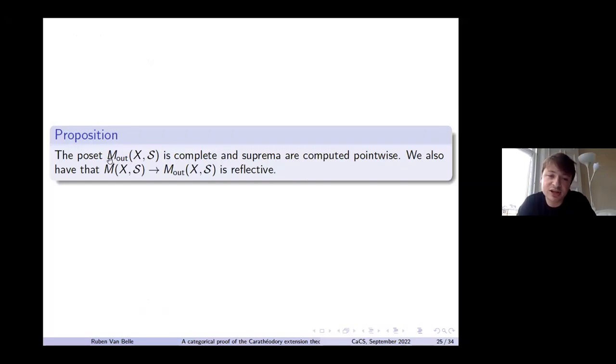Then we can also say, again by the previous results, the second version: that measures are reflective in outer measures. Because these are the pseudo ones, these are the sigma lax ones, and then the previous results give us that this is a reflective subcategory.